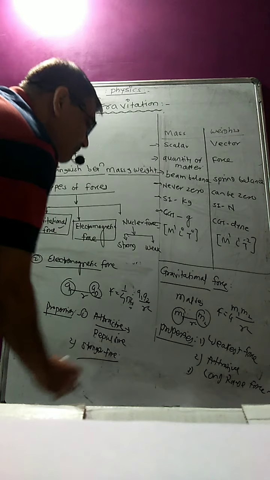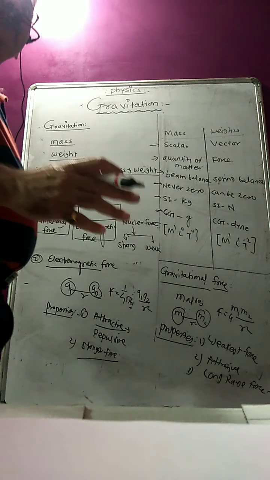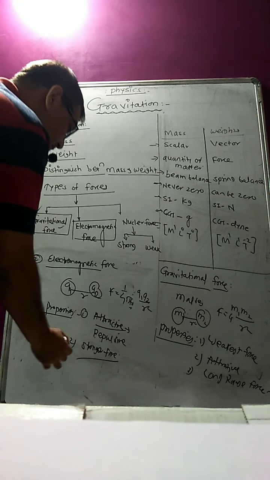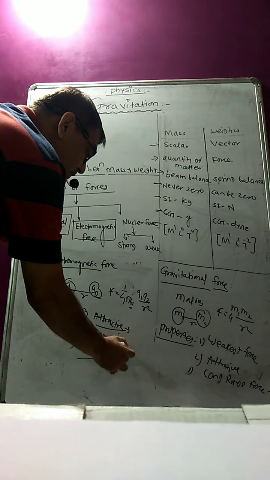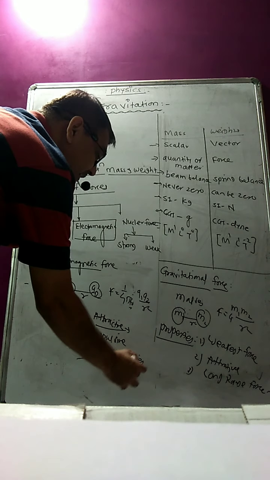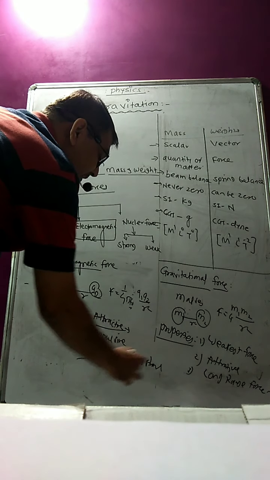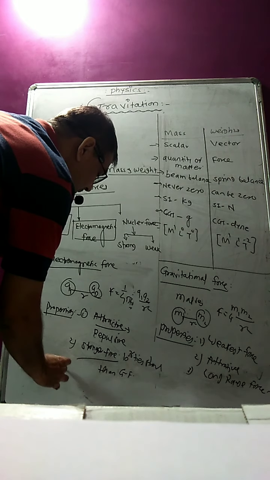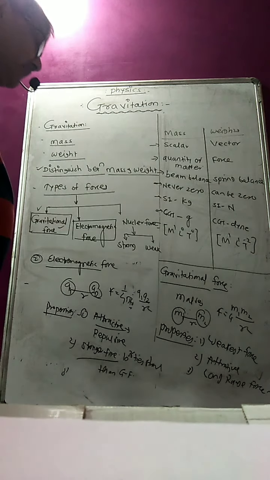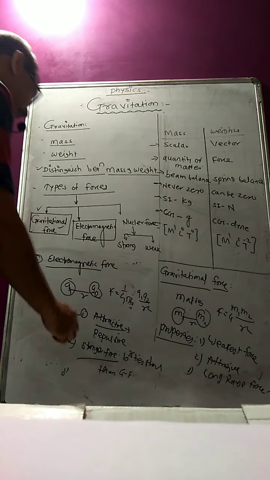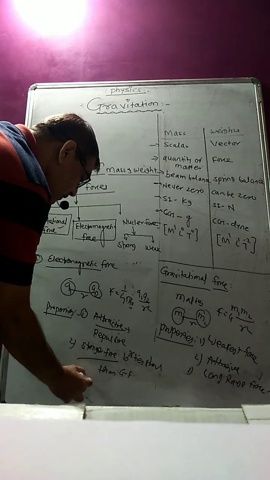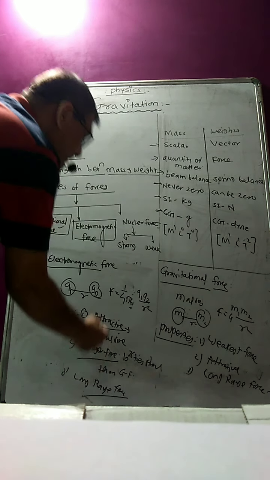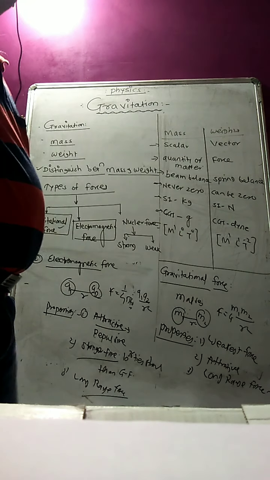How much stronger is it? It is near about 10 raised to 36 times stronger than the gravitational force. Okay, you remember, 10 raised to 36 times stronger than the gravitational force. Third, this is also a long range force. So these properties are also possessed by the electromagnetic force.